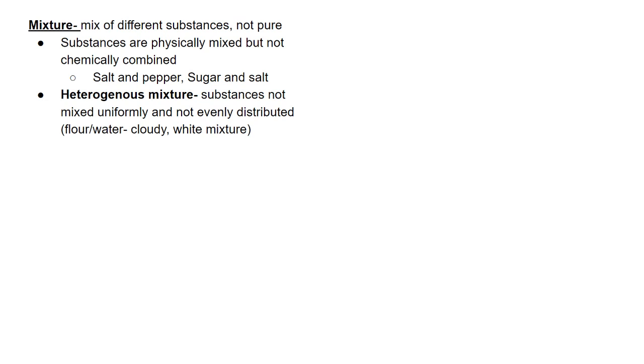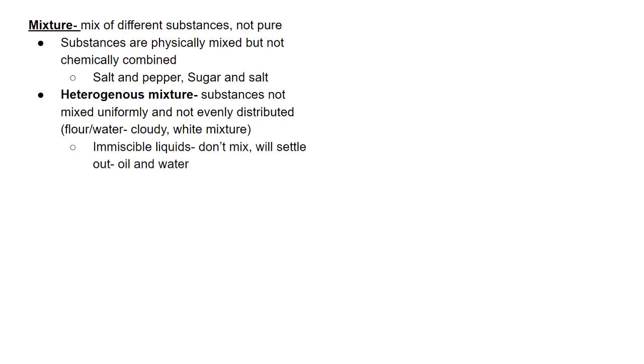Have a couple different types of mixtures. The first one is called a heterogeneous mixture. Hetero always means different. So substances are mixed uniformly, but not evenly distributed. So basically, there's not a great mixing of them. If you were to think of putting muddy water, you put dirt into water and try to mix it all up. Well, guess what? That's going to be heterogeneous because the mud hasn't spread itself out evenly throughout that mixture.